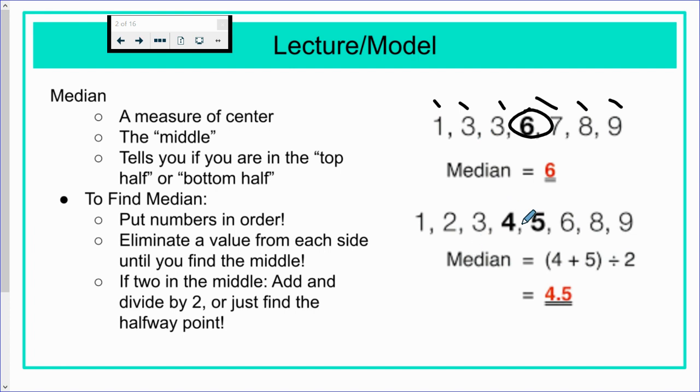But now, say there's an even number of values, meaning we would split this 4 values in the bottom and 4 values in the top. That means your two middles are 4 and 5. When that happens, you need to add and divide by 2. So 4 plus 5 is 9. Divided by 2 would give you 4.5.